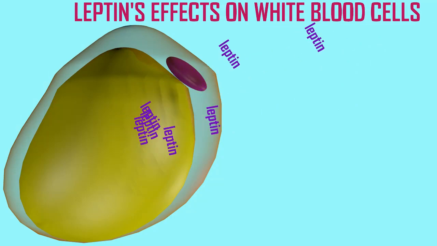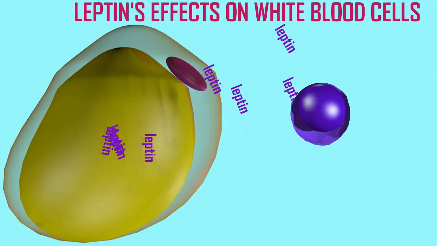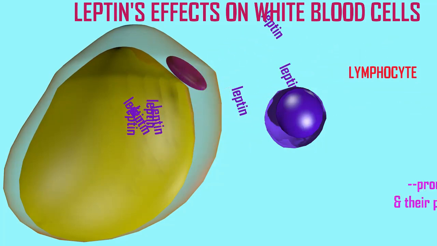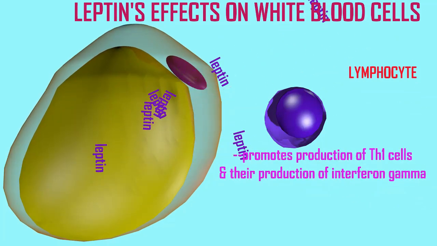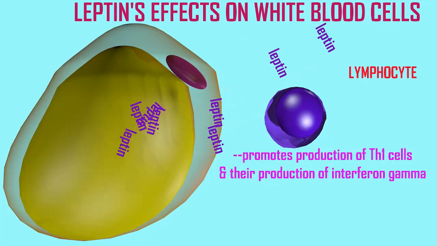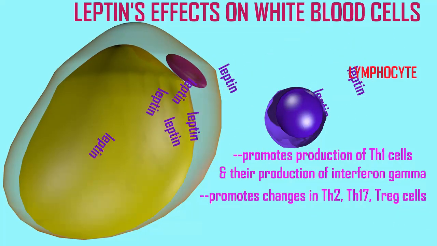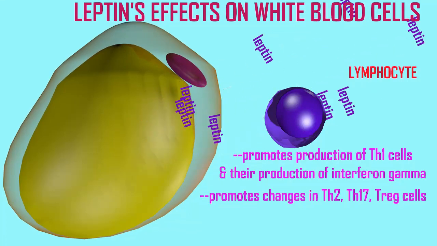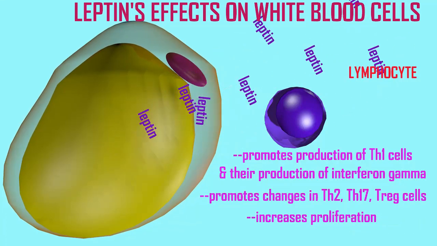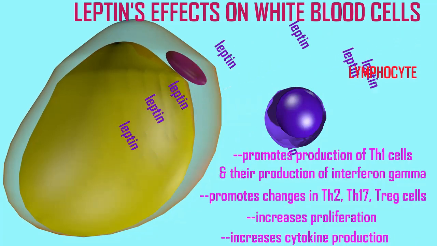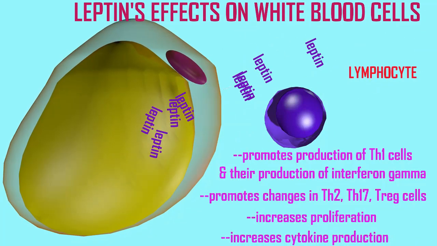Leptin can affect the differentiation of immature T helper cells to produce more Th1 cells and increase their production of the signal interferon gamma. It promotes changes in other types of T cells like Th2, Th17, and Treg cells. It increases the proliferation of T lymphocytes and increases their cytokine production.